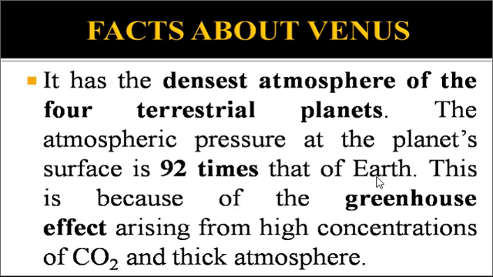So the atmospheric pressure is much greater than Earth's. Venus has the densest atmosphere, and due to that it is the hottest of all the four terrestrial planets that still exist in the solar system.